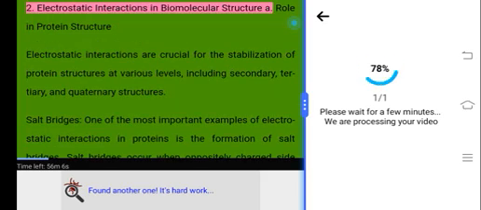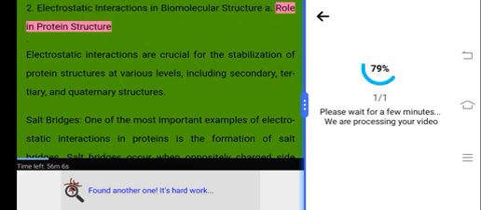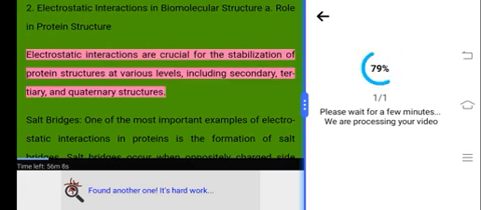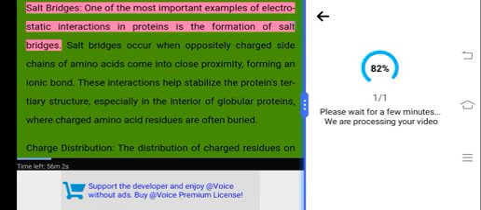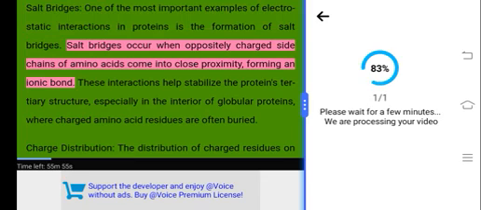2. Electrostatic interactions in biomolecular structure. A. Role in protein structure. Electrostatic interactions are crucial for the stabilization of protein structures at various levels, including secondary, tertiary, and quaternary structures. Salt bridges. One of the most important examples of electrostatic interactions in proteins is the formation of salt bridges. Salt bridges occur when oppositely charged side chains of amino acids come into close proximity, forming an ionic bond.